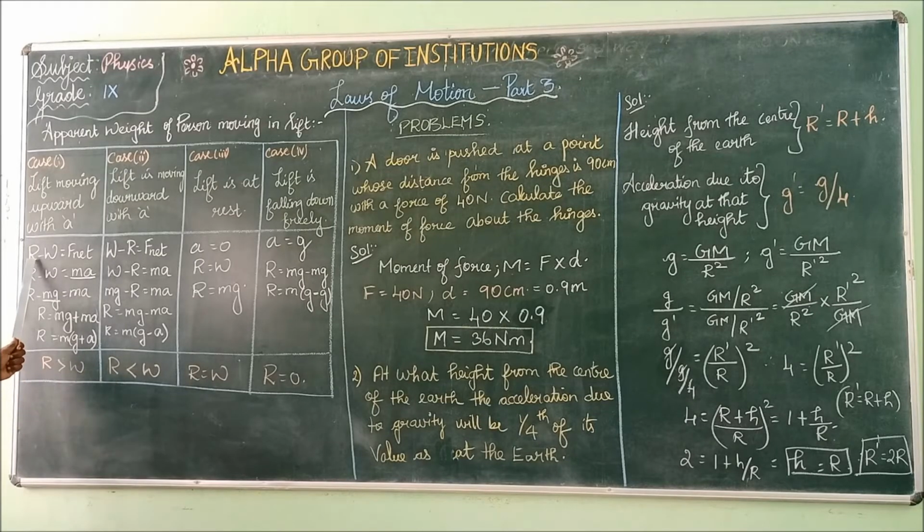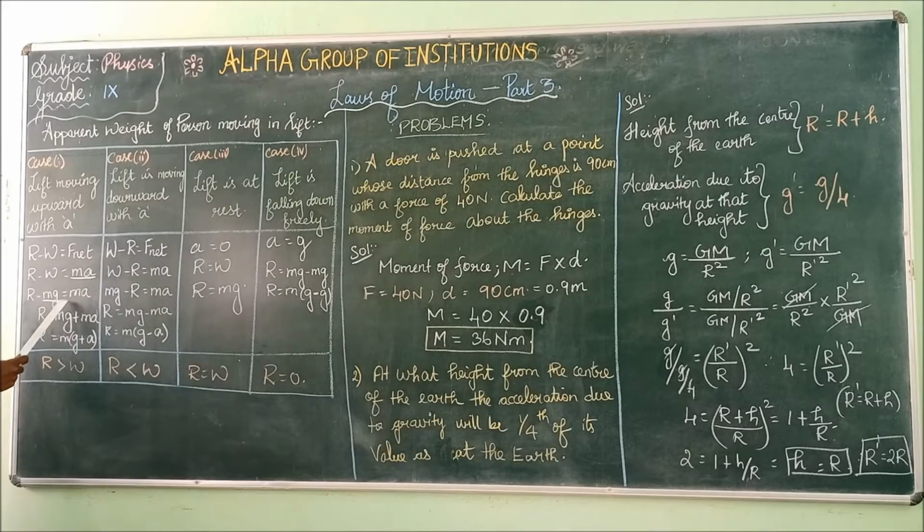See here, apparent weight minus actual weight is equal to the net force. R minus W equals ma, since the formula for force is mass into acceleration. Substitute the value of actual weight, which is mg.